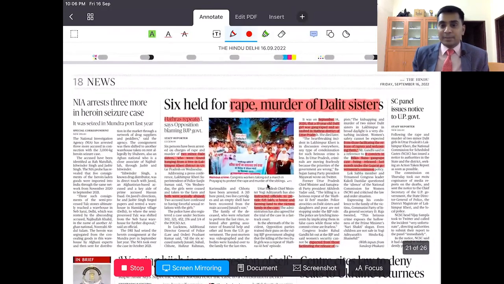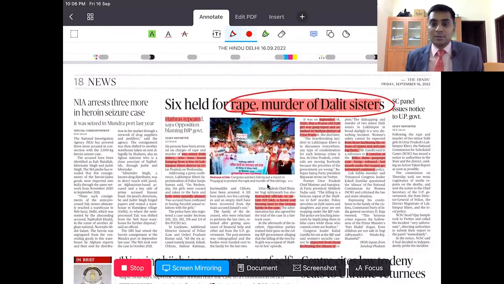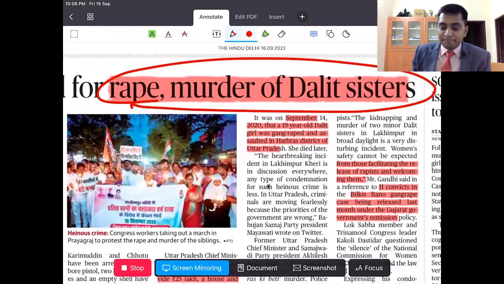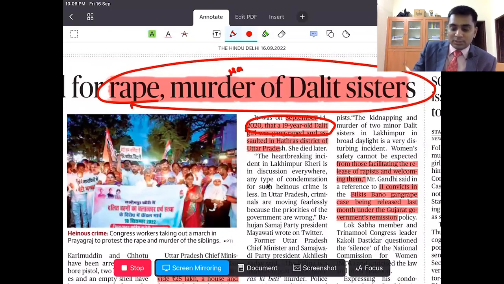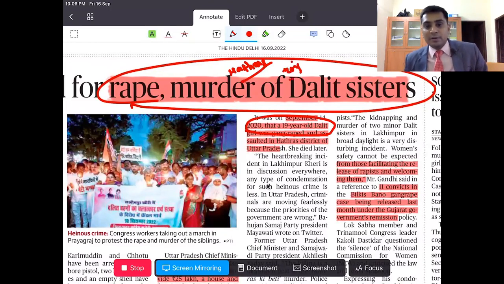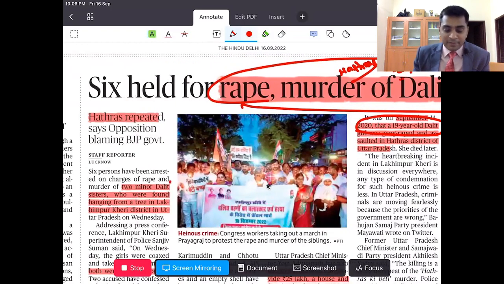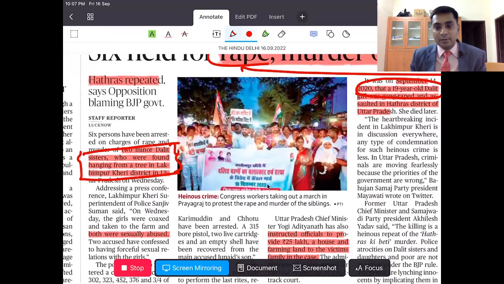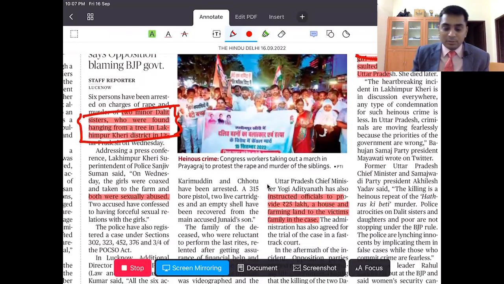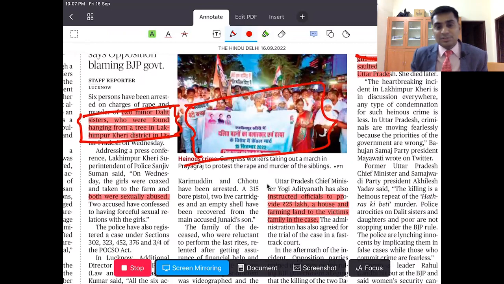this one, six held for rape and murder of Dalit sisters. Now in 2020, there was a similar incident in Hathras district. A 20-year-old Dalit girl was gang raped and she was killed. A similar incident has happened recently where two minor Dalit girls were found to be sexually assaulted and were hanged. Right now, in retaliation, the Congress is accusing the government that in the state there is no law and order.